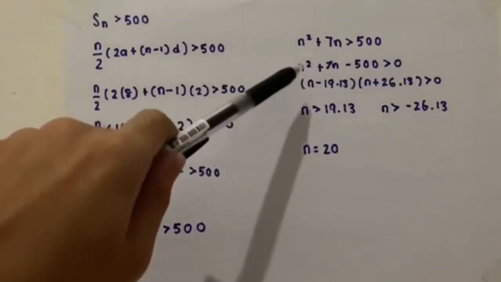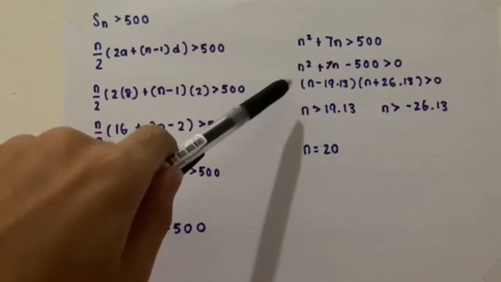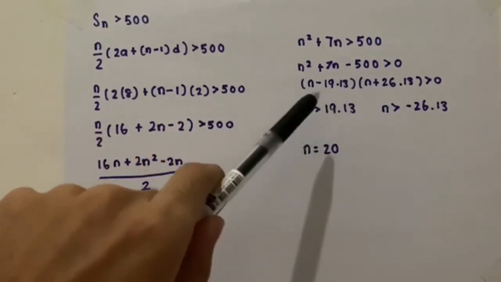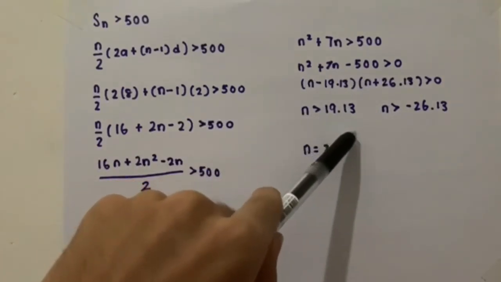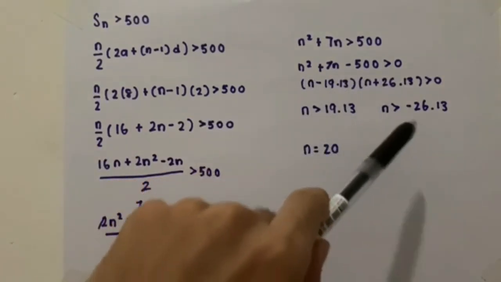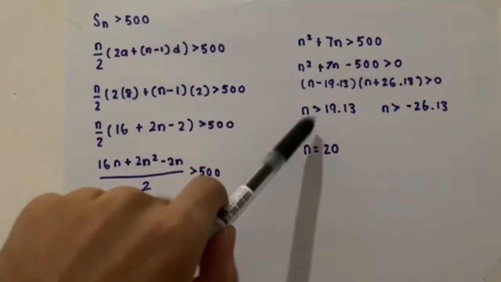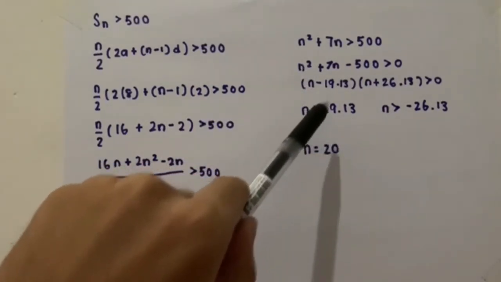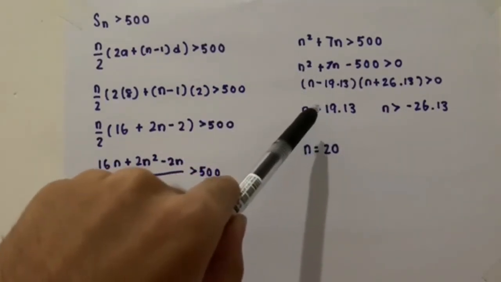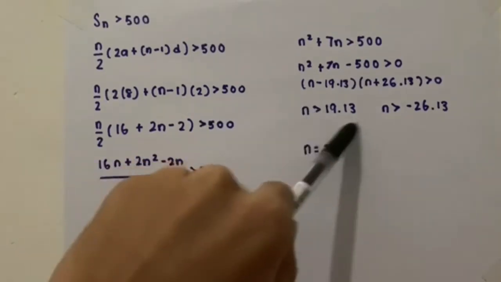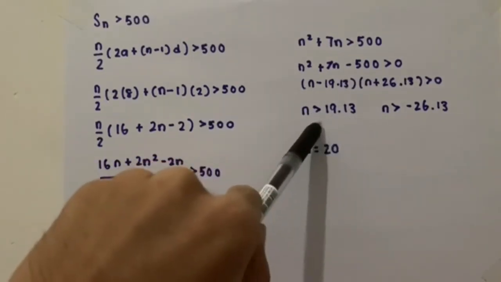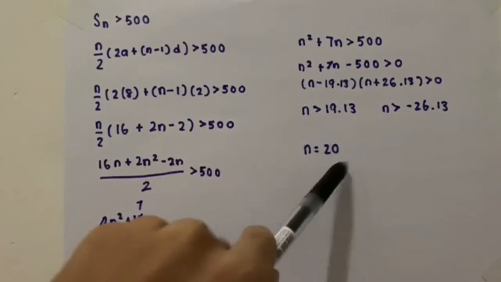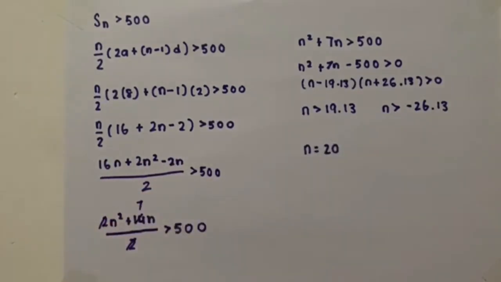By solving this quadratic equation, by expanding it, we could get n is greater than 90.13 and n is greater than negative 26.13. So we take the positive value because the sum of the first n terms is greater than 500. So we take the nearest number greater than 19 and the answer is 20. So that is how you solve the PSPM question.